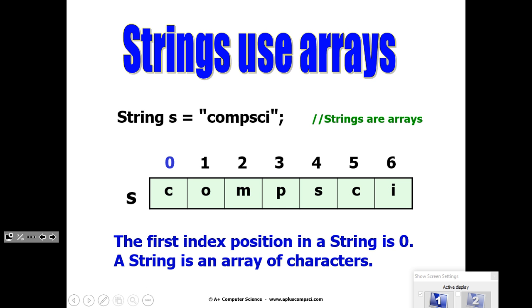Now, first of all, it says strings are arrays. I need to fix that because that's not true. A string uses an array to store its characters, okay? But it's not just an array of chars. It's a string object that stores an array of chars, but also has all these other methods that an array doesn't have. So it shouldn't be said that way. A string has an array that it uses.